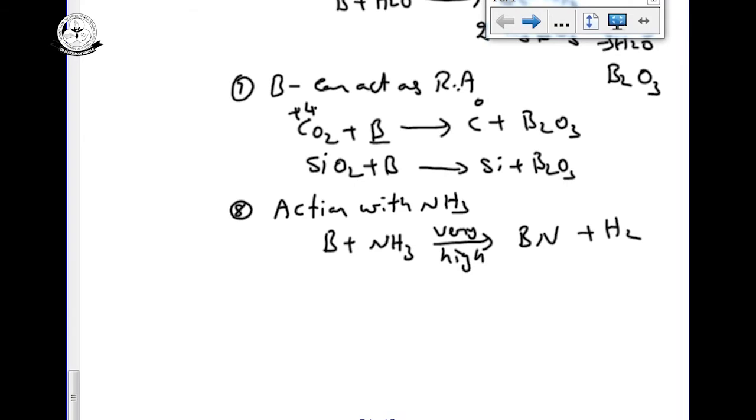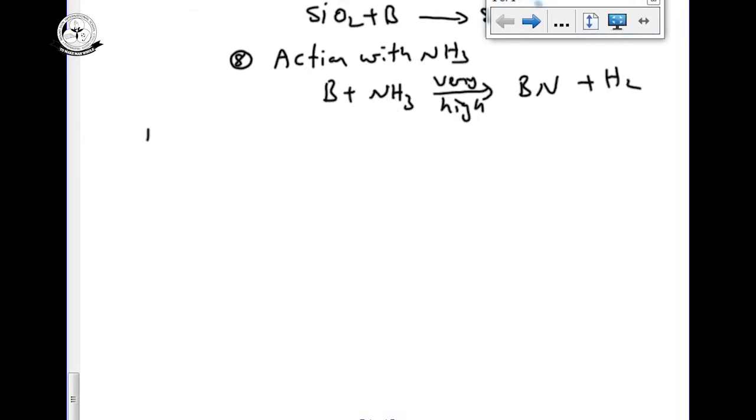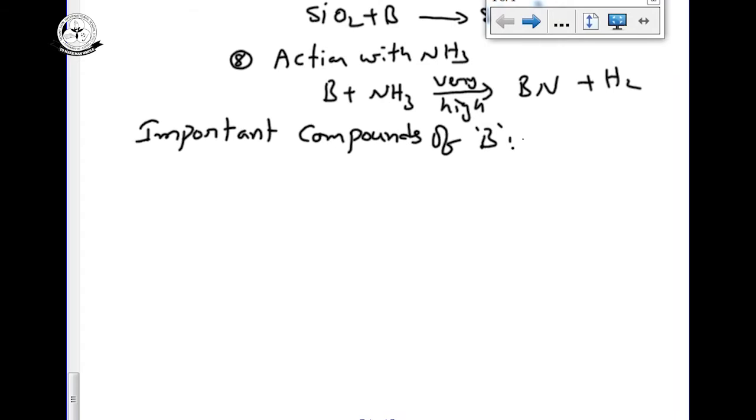Now we are going to start with the important compounds of boron. Boron related important compounds: the first is B2O3, which we have seen in many chemical reactions above, boron oxide.